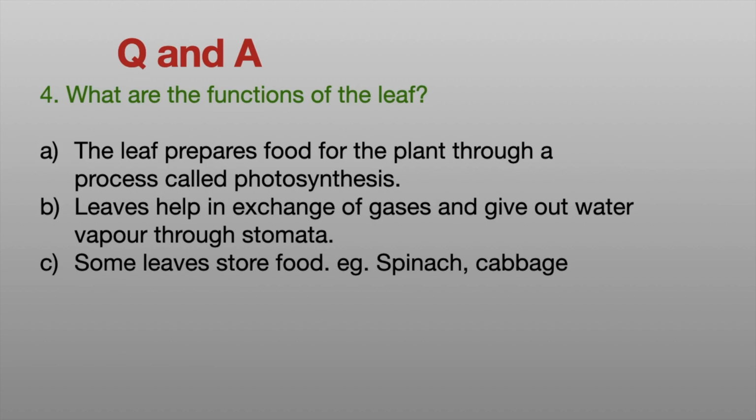What are the functions of the leaf? The leaf prepares food for the plant through a process called photosynthesis. Leaves help in exchange of gases and give out water vapor through stomata. Some leaves store food, example spinach and cabbage.